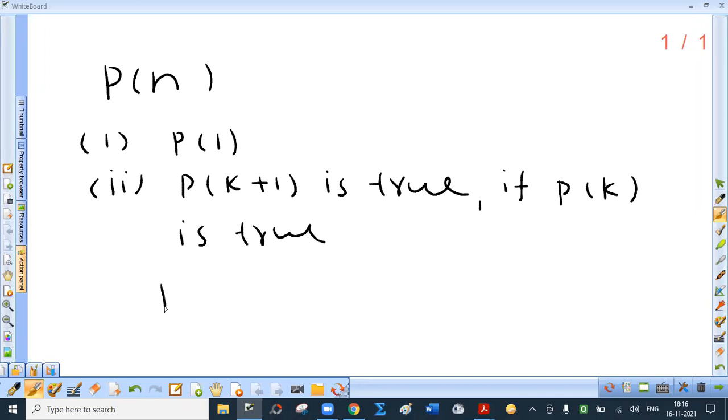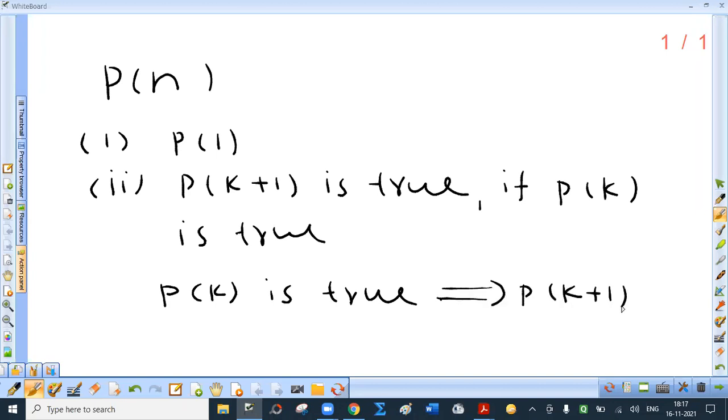That is, symbolically, P of k is true implies P of k plus 1 is true. See, this is interesting. So if P of k is true, we will prove that P of k plus 1 is definitely true. Now put k equal to 1. So this becomes, if P of 1 is true, P of 2 is definitely true.